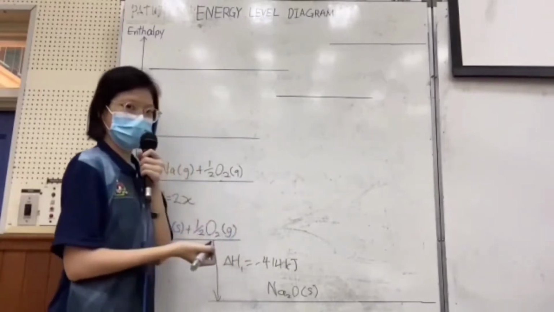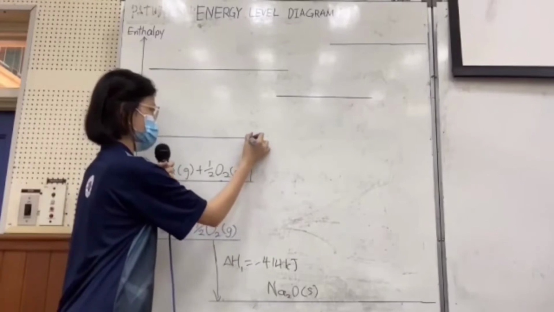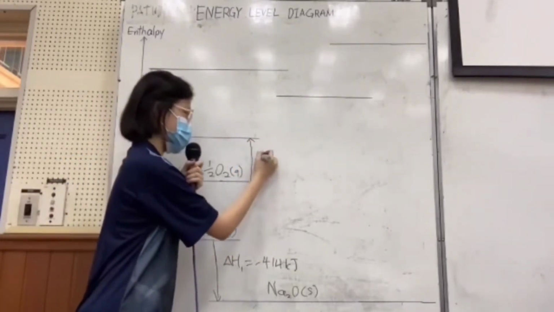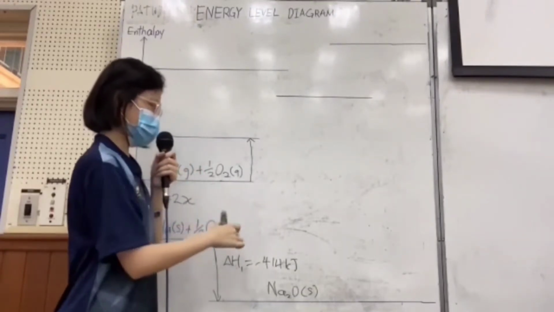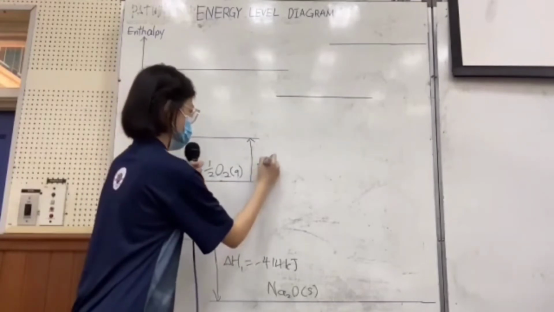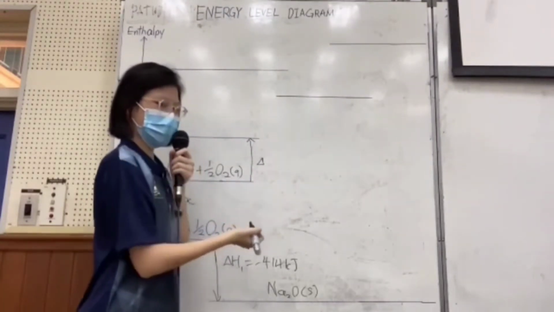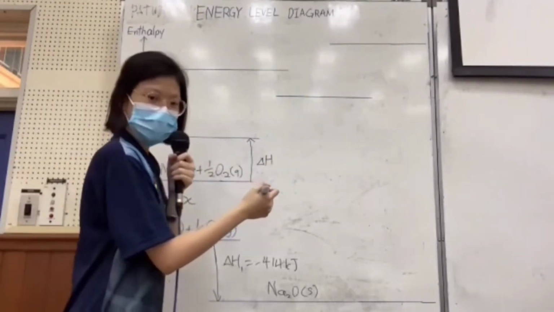the Na. Next, the atomization of oxygen is positive, so the arrow needs to be pointing upward. Then the arrow is beside the O because it is about the oxygen. The enthalpy of atomization of oxygen is positive 249 kilojoule.